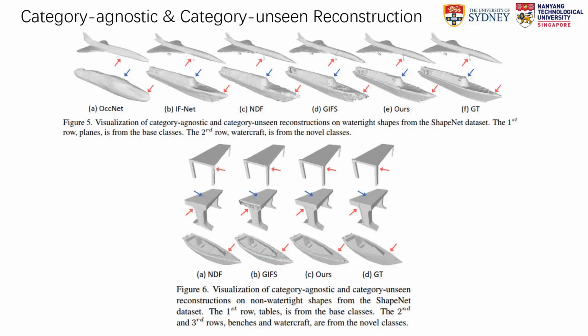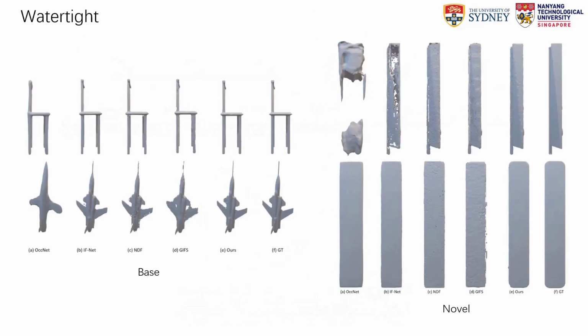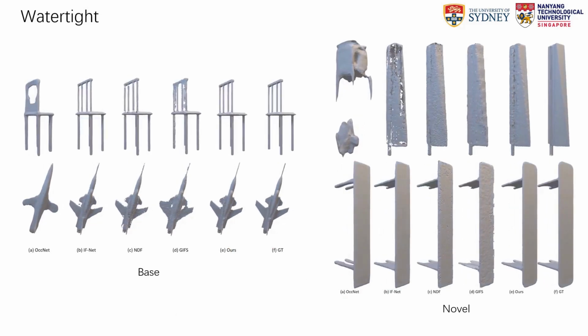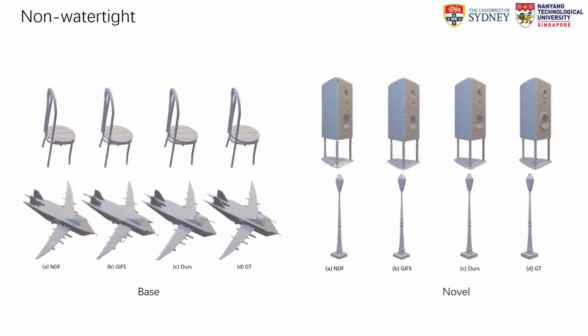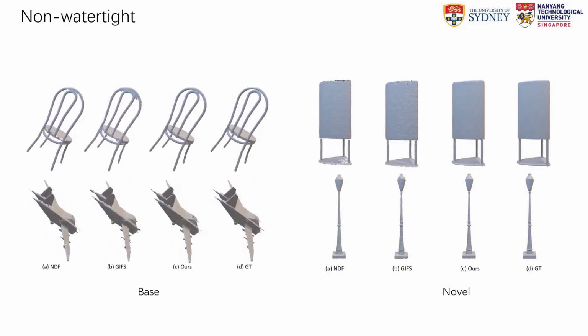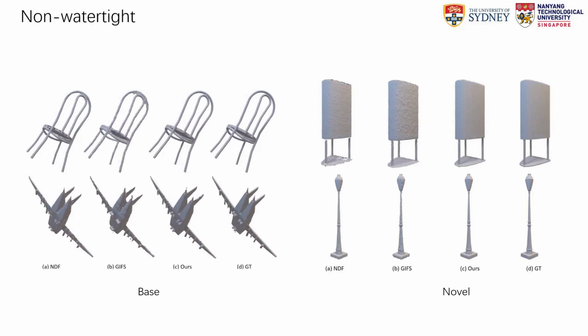Qualitative comparisons revealed that our method reconstructed faithful surfaces, resulting in better visual effects. Examples include undercarriages of planes, small bumps on watercraft, table legs, sides and seams of benches, and smoothness of watercraft surfaces. Here are 360-degree visualizations for watertight reconstruction results. Here are 360-degree visualizations for non-watertight reconstruction results.